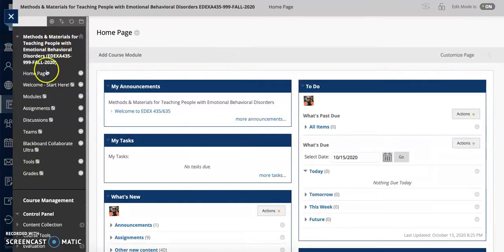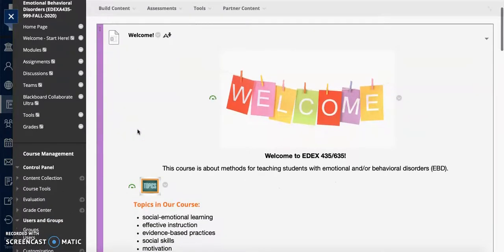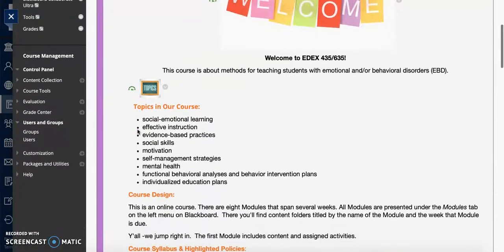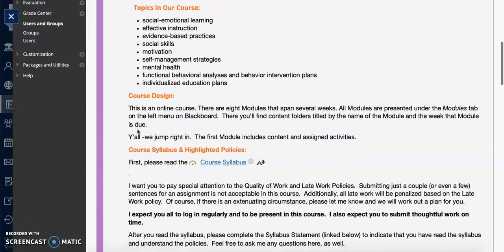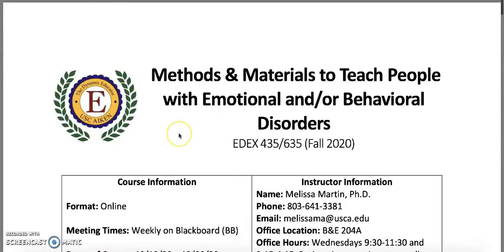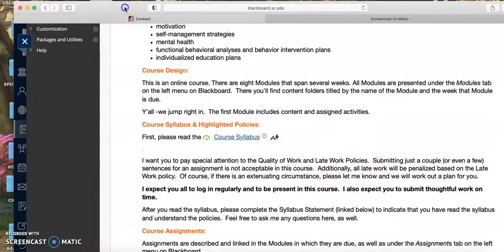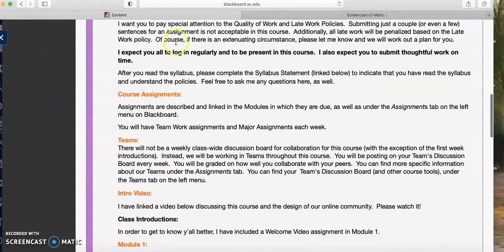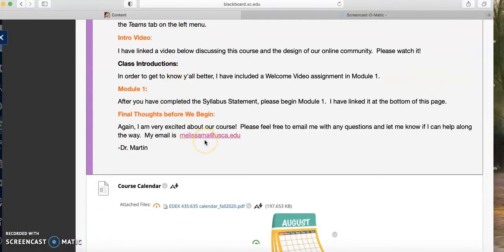Then on the left menu, this is really all of the options that you'll need throughout the course. The first option that you'll definitely click on this first week is the Welcome Start Here page. And this has this video that you're watching, but also any of the information about how our course is designed. Our course syllabus is here, so be sure to read that. You will read my expectations. It talks about teams, and it has my contact information.